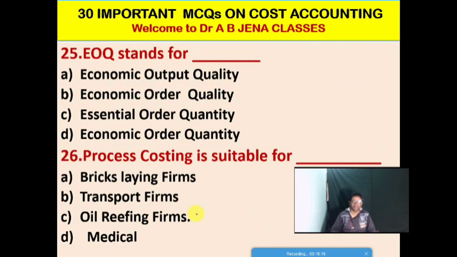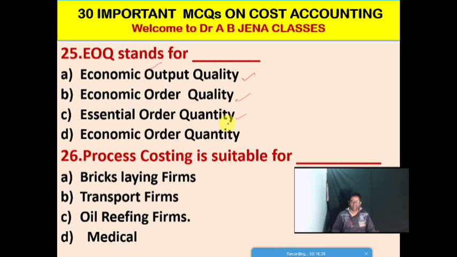So next one, MCQ, EOQ. More or less we are acquainted with this stuff. EOQ stands for what? Option A, economic output quality. Option B, economic order quality.